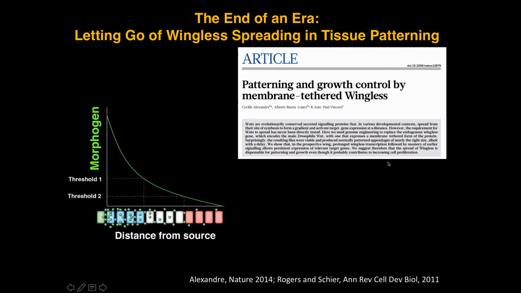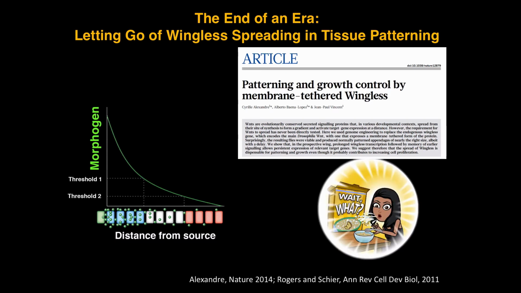And given this, now the big Wnt signaling reviews, which are published now in Science and Cell, say wingless only functions at short range. So that's where we are right now in 2018. So it looked like the end of this morphogen model for wingless and tissue patterning, that it was time to let go. That was my reaction to this, after decades of following this, because it was the fly data that was so instrumental for showing that wingless was a morphogen, and now the fly data was showing the opposite.